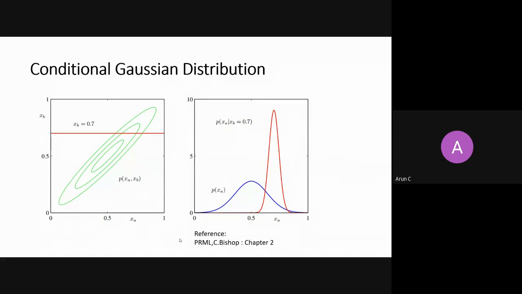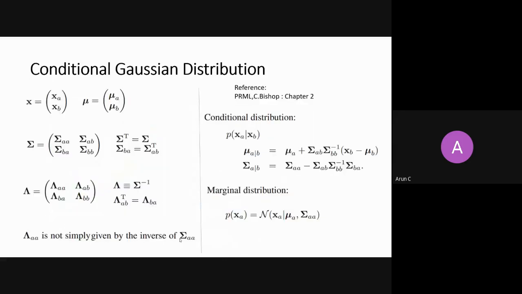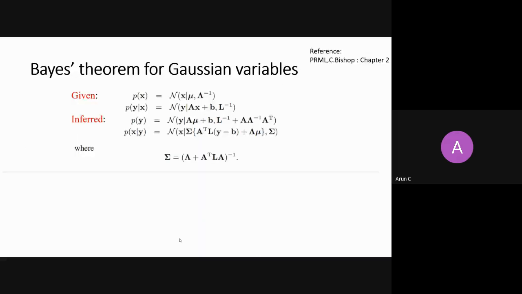Even a conditional distribution over a Gaussian distribution is a Gaussian distribution. There are formulas we have discussed for finding the mean and variance of a conditional distribution, and of a marginalized one. Because it is a Gaussian distribution, it can always be parameterized by two moments, first order and second order, like mean and variance in simple words.